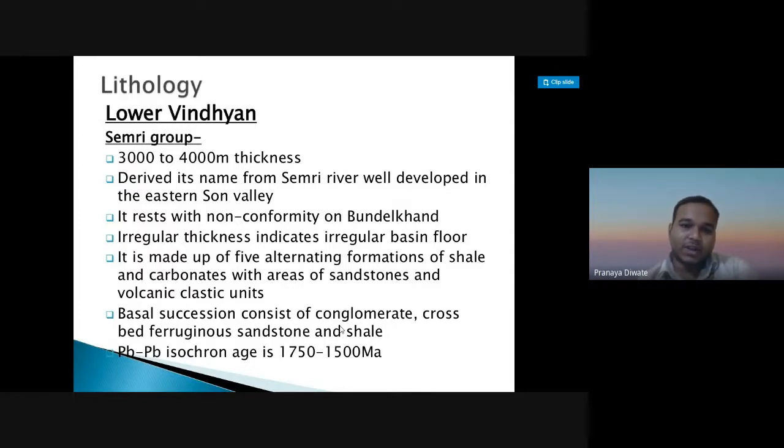It is made up of five alternating formations of shale and carbonate with areas of sandstone and volcanoclastic units. The basal succession consists of conglomerate, crossbedded heterogeneous sandstone and shale. The Rb-Sr isochron age is 1750 to 1500 million years. So these are the different groups we have in the lower Vindhyan basin.